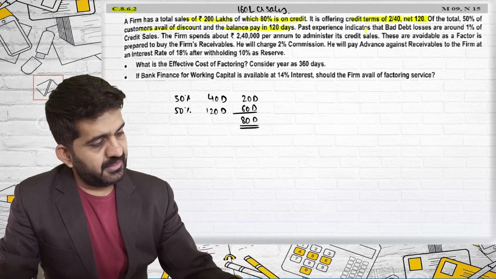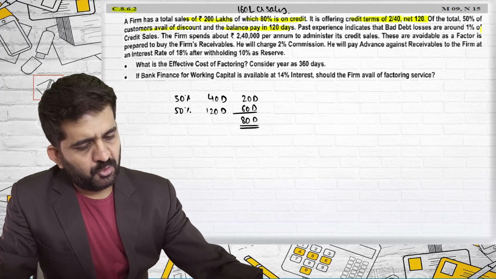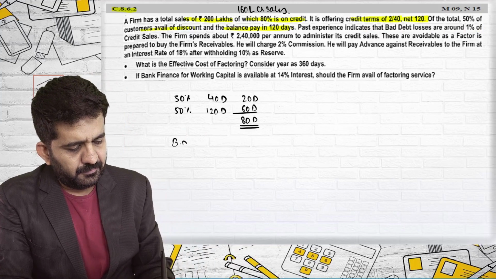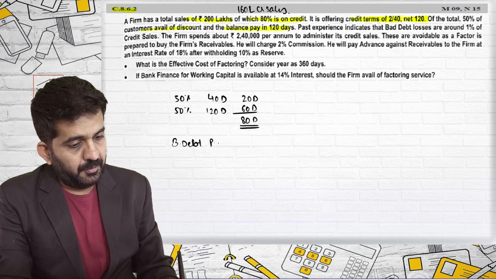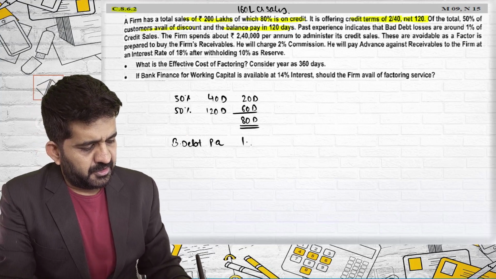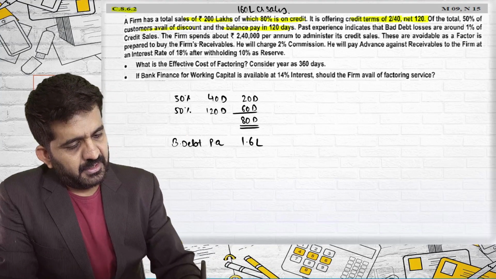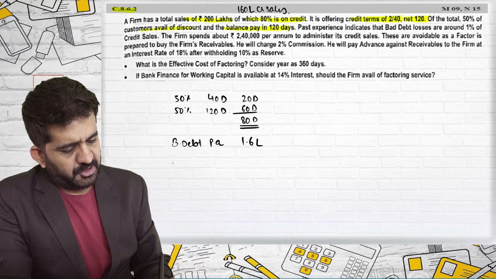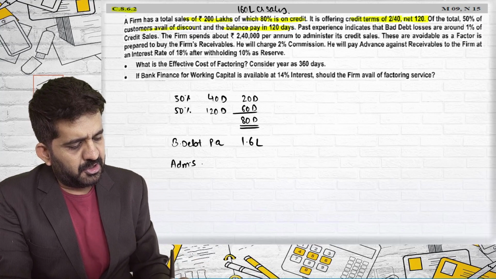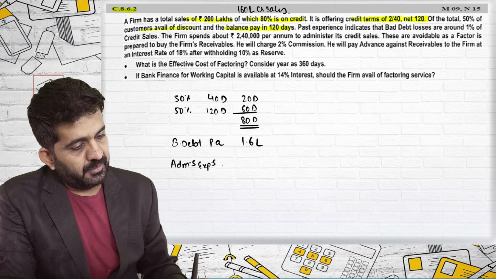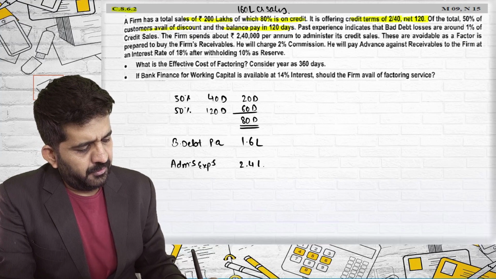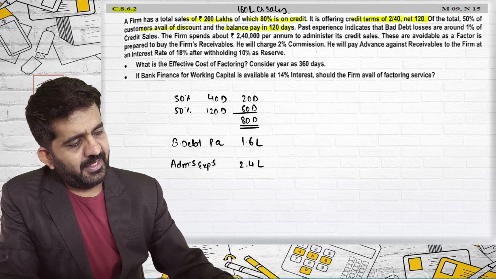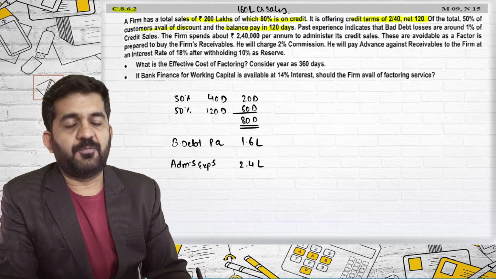Past experience indicates that bad debt losses are around 1% of credit sales. So bad debt loss per annum at 1% is 1.6 lakhs. The firm spends about 2,40,000 per annum as administration. So administration expenses is 2.4 lakhs per annum. These are avoidable as a factor is prepared to buy the firm's receivable.